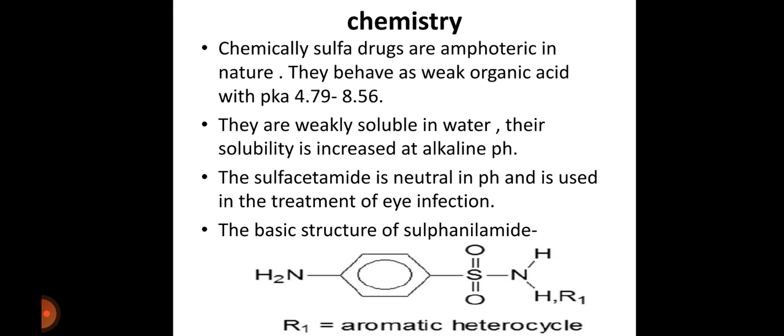This is the basic structure of the sulfonamide. The basic structure of a sulfonamide drug contains one benzene ring, two amino groups and one sulfo group.